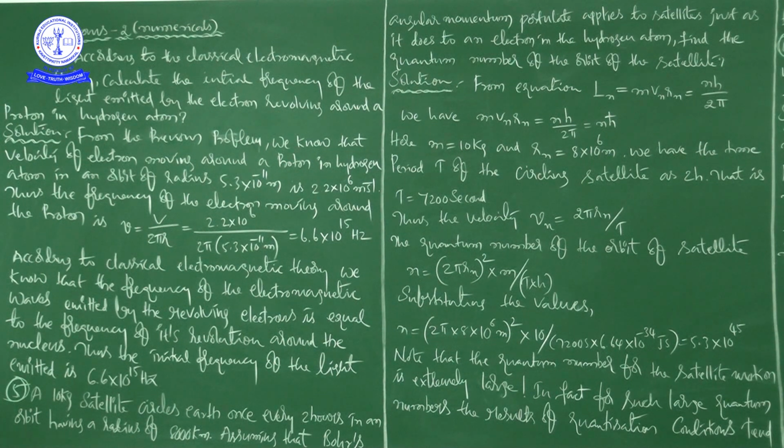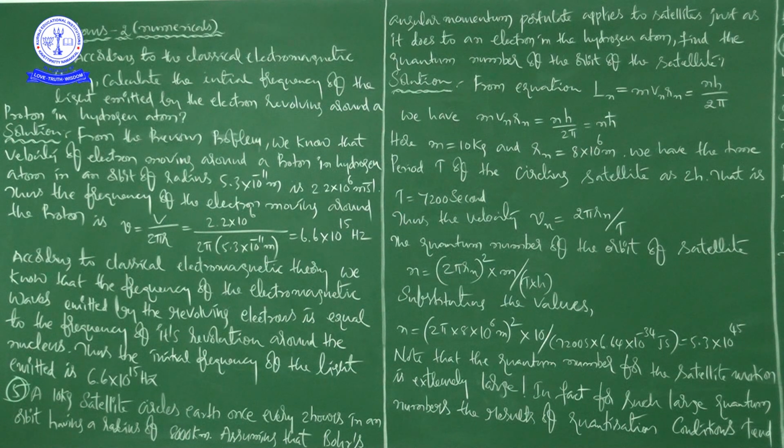Okay, right. So assuming that Bohr's angular momentum postulate applies to satellites just as it does to an electron in the hydrogen atom, find the quantum number of the orbit of the satellite.